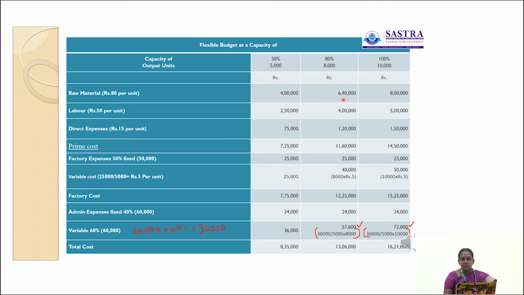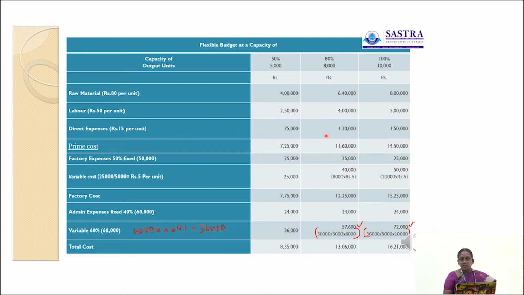Then 8,000 into 50 rupees, sorry, 4 lakh. 8,000 into 50 rupees 4 lakh. Then 10,000 into 50 rupees 5 lakh. Then direct expenses rupees 15 per unit. Here 5,000 units are produced here. 5,000 into 15 rupees per unit 75,000.